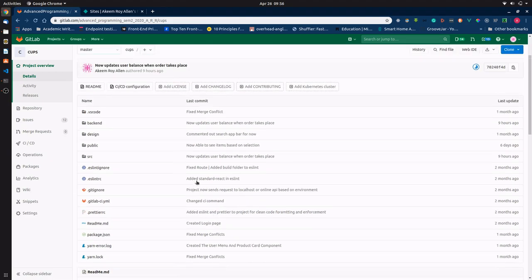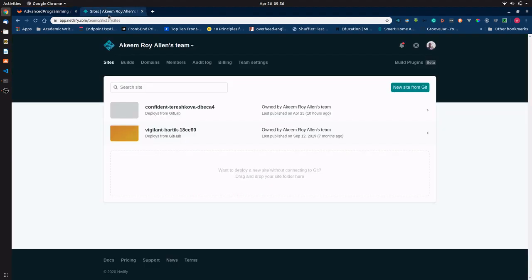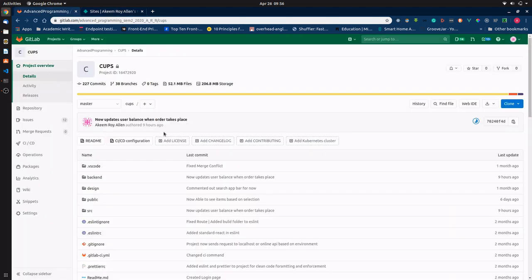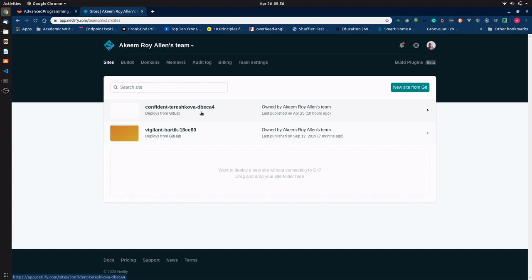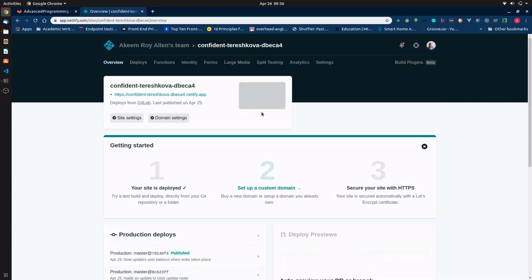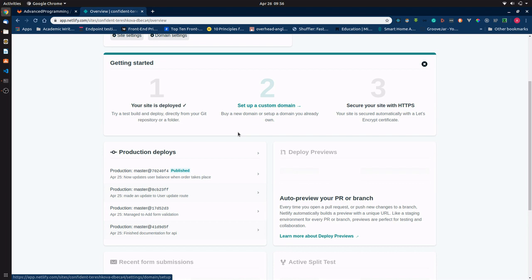And then what happens inside of Netlify, there is a hook such that whenever I push to the master branch here, it's gonna run some scripts behind the scenes in order to update the site that we have online. So we have an online site that basically updates each time I push to master. This is the latest push to master right here, where you can see published.